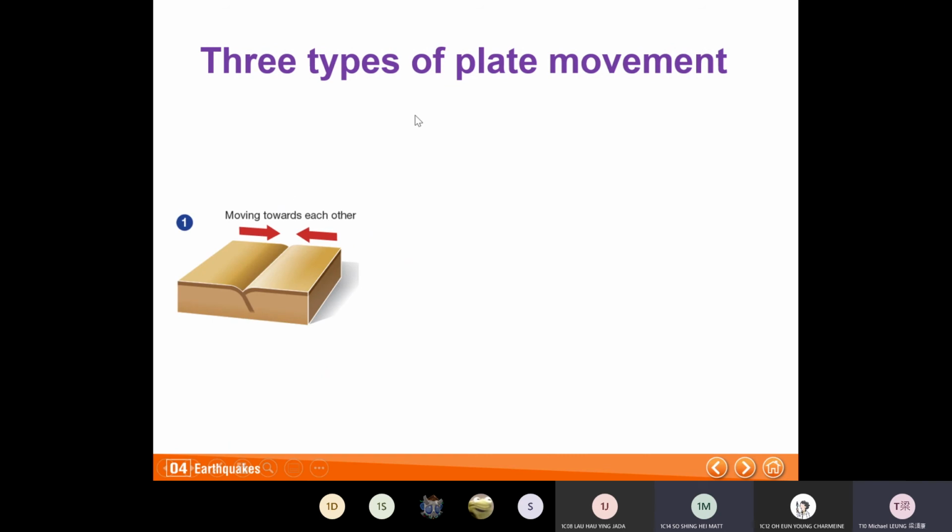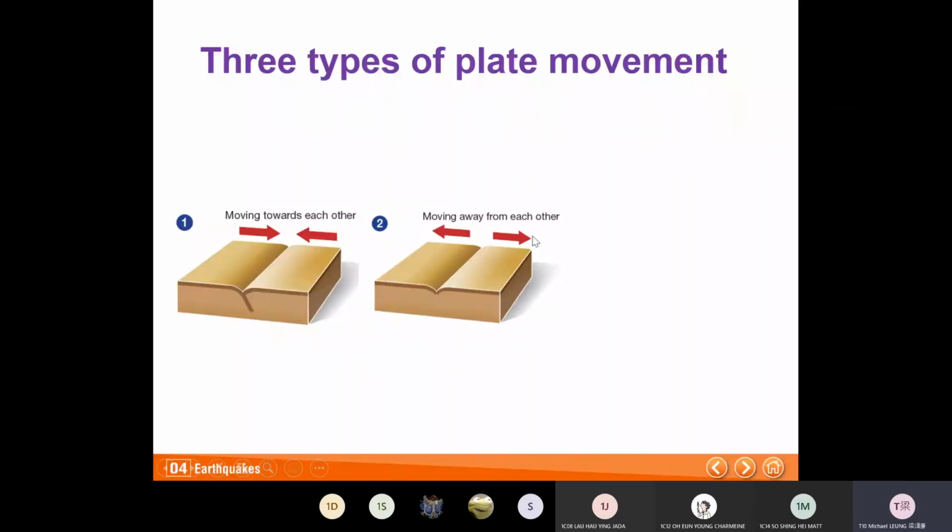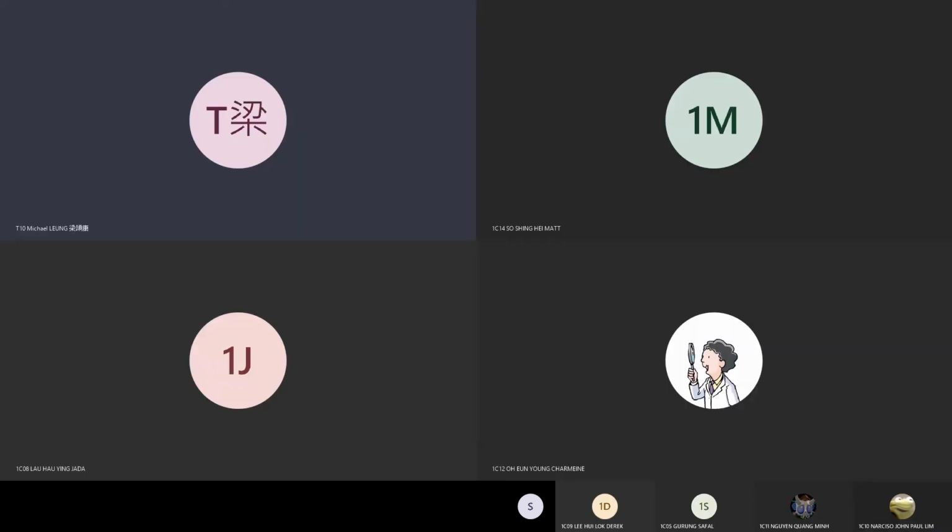This is moving towards each other. It's called convergent plate. Convergent. I type for you. Convergent. Okay. And then for the plates moving away from each other, we call it a divergent.